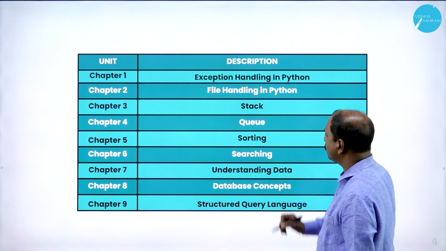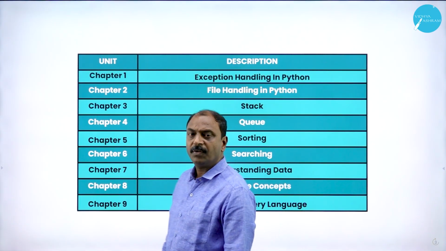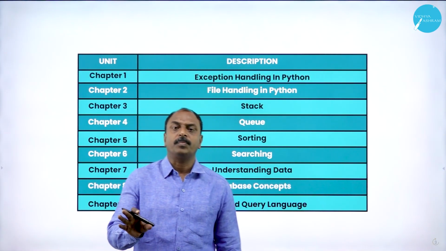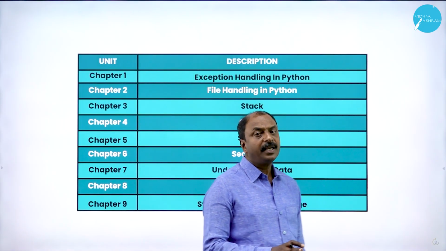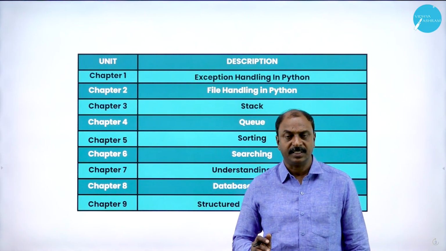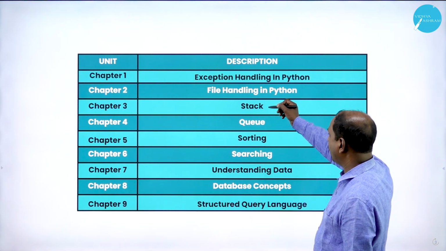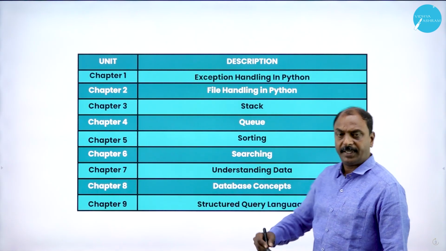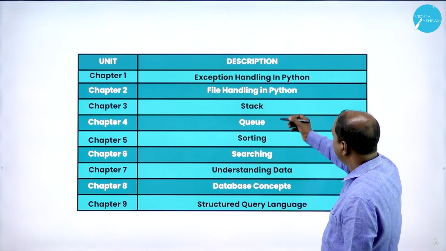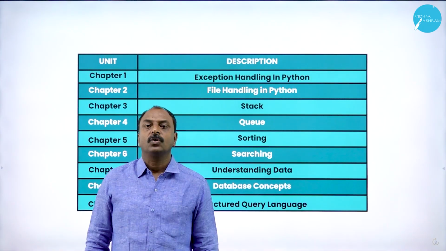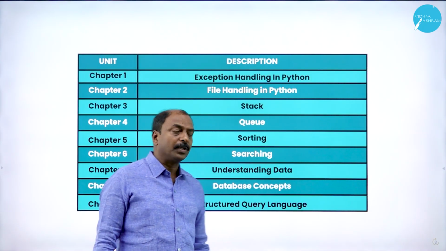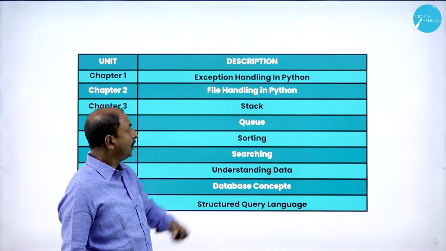Searching is one method in Python programming where we can look for a particular element or data member in a list or in a data structure. Here in stack and queue, we are learning the data structure, how to add elements into stack or queue, and what functions can be performed on them.